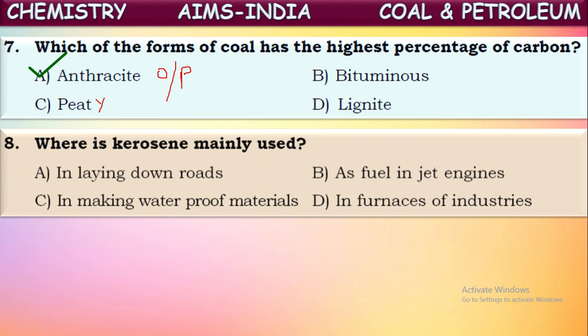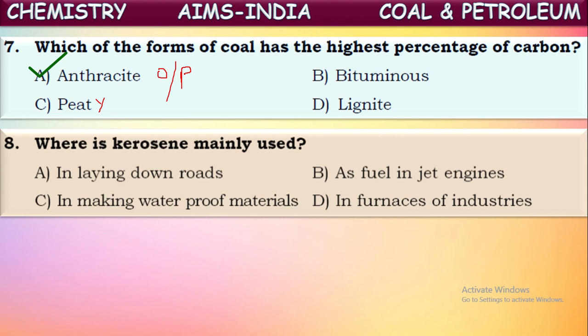Our grandparents might have used it for cooking as a fuel in stoves. And in kerosene lamps also, they used kerosene as a fuel in the olden days. But nowadays we are using other electrical equipment. Earlier they used kerosene for household cooking as well as in lamps.